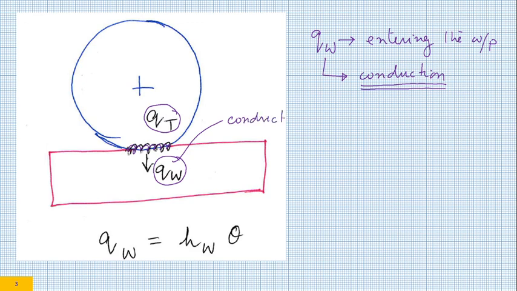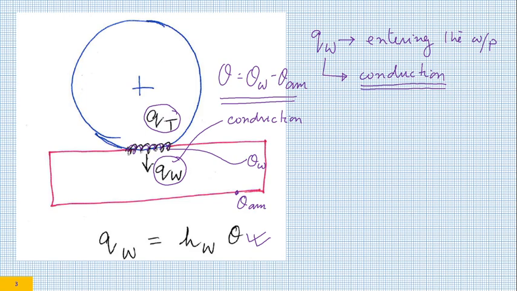That does not change. However, what we will do is mathematically simulate it with a convection equation where QW equals HW into theta. What is theta? At the grinding zone, the grinding temperature is theta W. Here it is theta ambient, and as we know, theta is equal to the rise in grinding temperature. So this is at high temperature and this is at ambient temperature. Heat will go from high temperature to low temperature, as if this is happening because of convection.